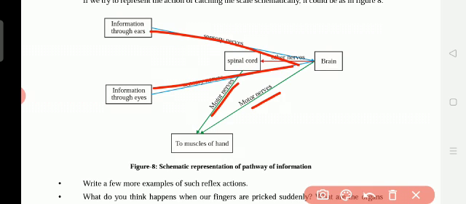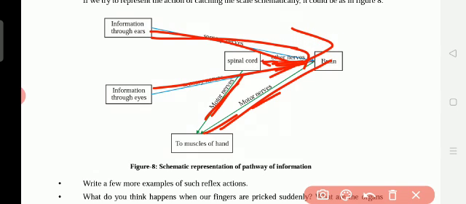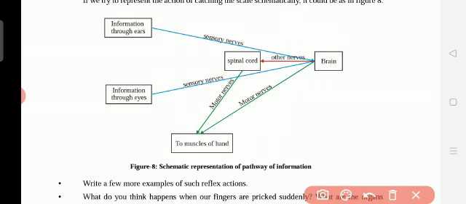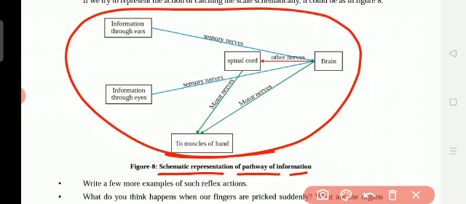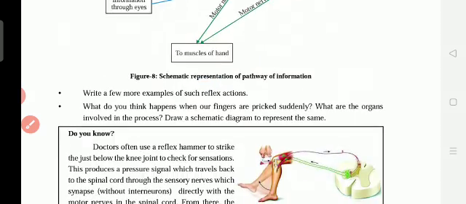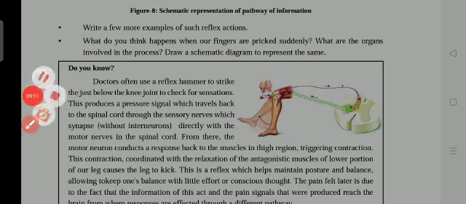First the message will go. When the message goes, afterwards only we respond. If the message is not going to the brain, we don't respond actually. So this diagram showing it like this is called a schematic representation of the pathway of information.